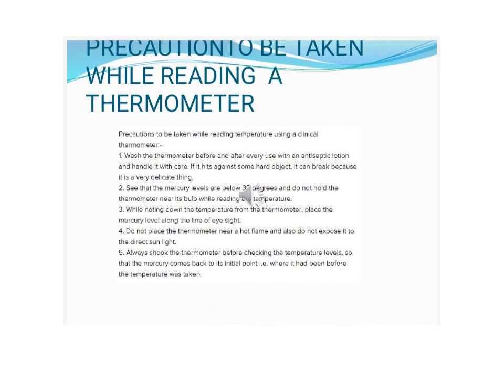Precautions to be taken while reading a thermometer. Wash the thermometer before use with an antiseptic solution and dry it using a cotton swab. Hold the thermometer firmly and give it a few jerks to bring the level of mercury below 35 degrees Celsius. Place the bulb of the thermometer under your tongue for about 2 minutes. In case of a child, place it below the armpit and not in the mouth. After 2 minutes, take out the thermometer and read the mercury level by holding it horizontally in the line of sight. This gives our body temperature in degrees Celsius.